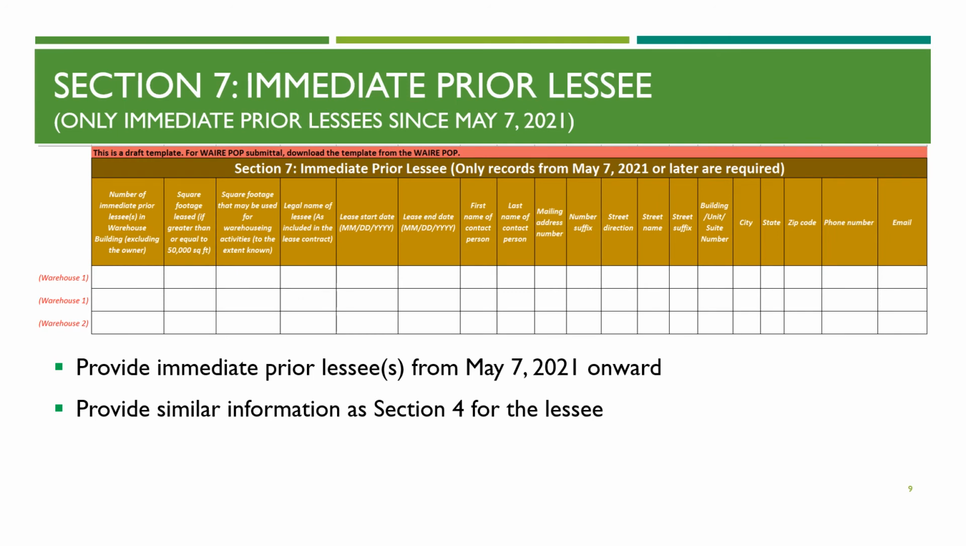An immediate prior lessee is a lessee or lessees that have occupied the warehouse space immediately before the current lessee. Similar to the information provided in Section 5 and 6, the warehouse owner must provide both the contact and basic lease information for the immediate prior lessee or lessees who have vacated since May 7, 2021 and leased at least 50,000 square feet. For this example, there were no immediate prior lessees for all the buildings, so no entries were required.